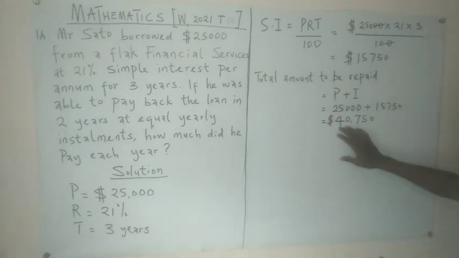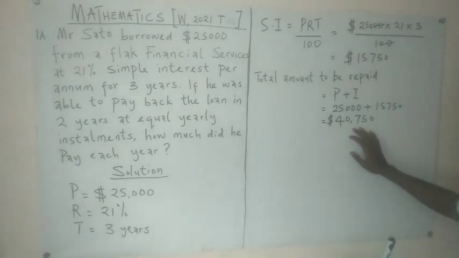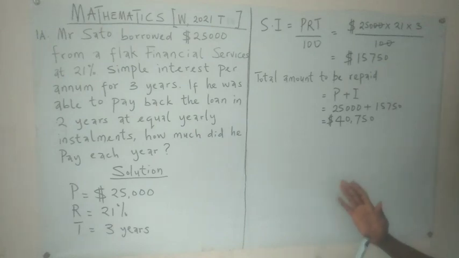So this is the amount he was supposed to pay back in 3 years, and it means that for each year he was supposed to pay this divided by 3. He will pay a fraction, and then the second year he will pay another fraction, and the third year another fraction to give us this amount. But he was able to pay back in 2 years at equal yearly installments.